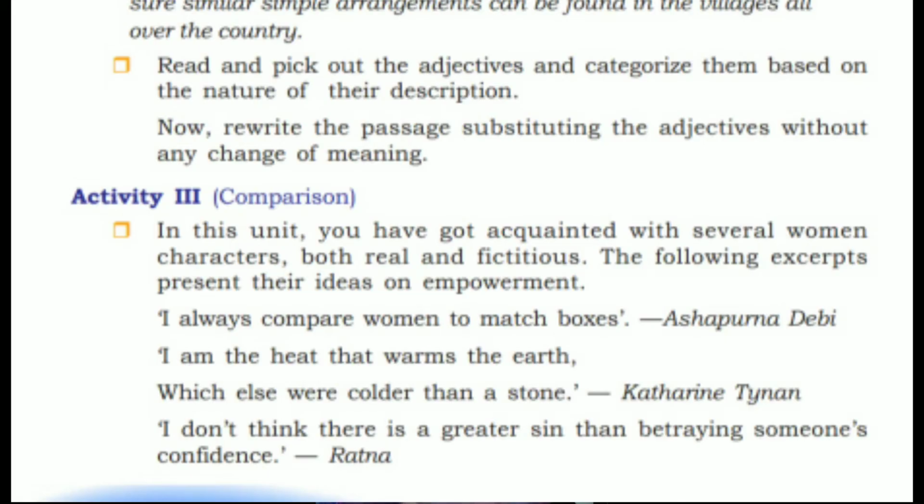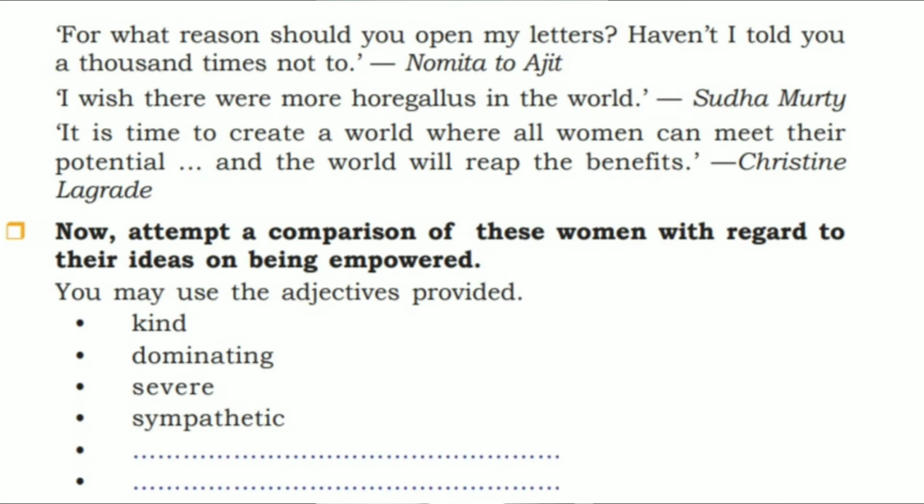See Asha Purna Devi's words: I always compare women to a matchbox. I am the heat that warms earth, which else were colder than a stone. That is Catherine Tynan's words, right? I don't think there is a greater sin than betraying someone's confessed death now, right? Then you also get, for what reason should you open my letters?